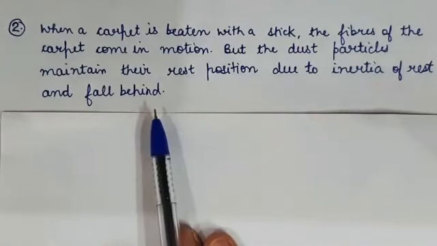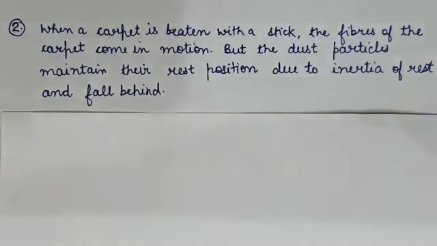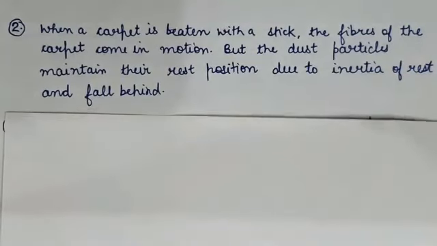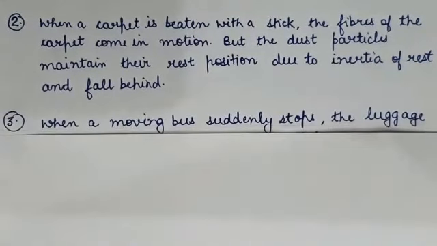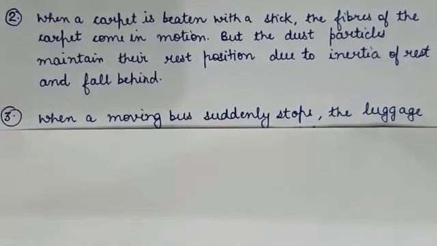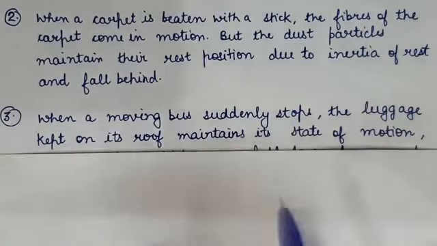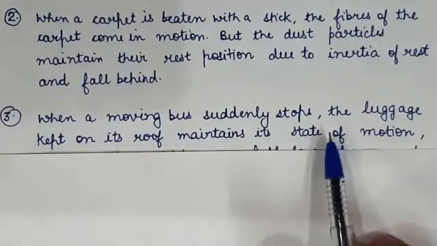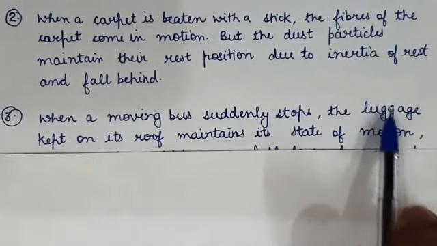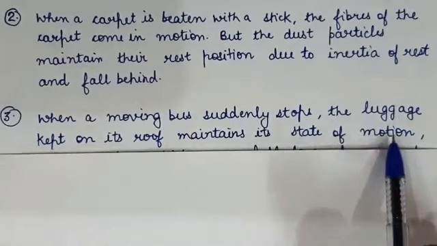Question number 3. Why is it advised to tie any luggage kept on the roof of a bus with a rope? Because when a moving bus stops suddenly, what will happen? The luggage kept on its roof will maintain its state of motion because the bus is in motion, so the luggage will also be in motion.